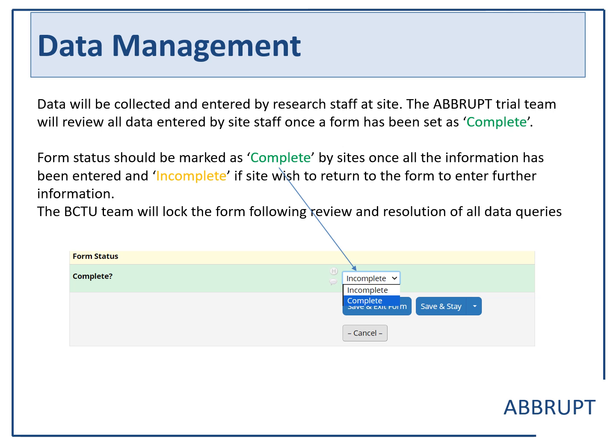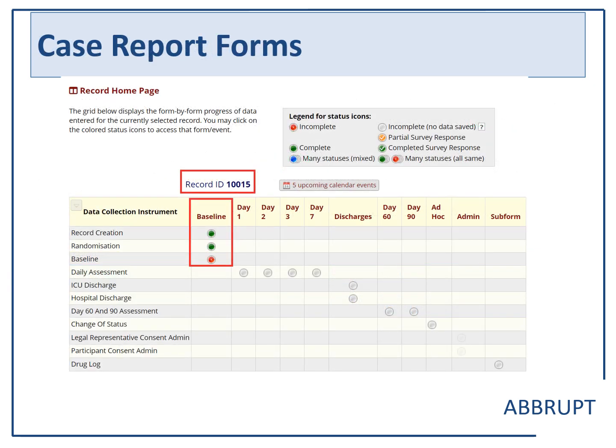The ABBRUPT trial team will review all data entered by site staff once a form has been set as complete. The BCTU team will lock the form following review and resolution of all data queries. This is a screenshot of the CRF homepage for participant 10015. The record ID shows you which record you are in. The red indicates that the baseline form is incomplete and all other forms are shown as incomplete or no data saved. The 5 upcoming calendar events will show you when each daily assessment is due.